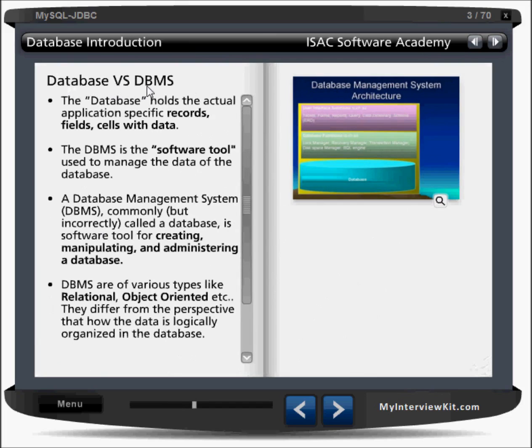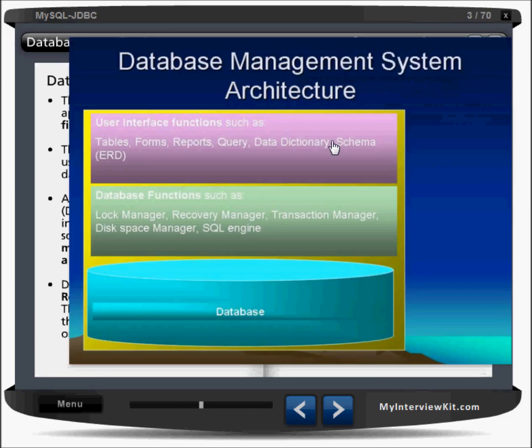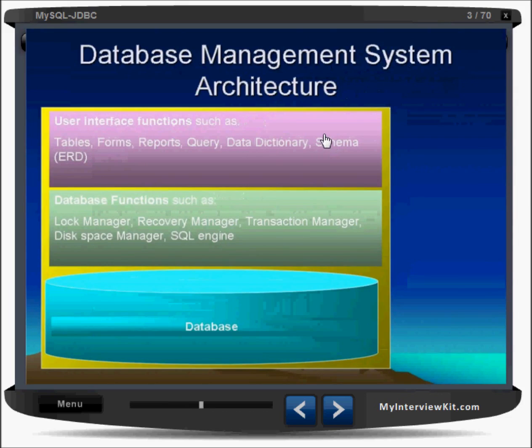So we are organizing data in a relational format, in a table format, in row and column format, right? So database versus DBMS, if you can see this example, the database management system architecture. If we're having some database, there's some functionality we are having: a transaction manager, disk space manager, SQL engine, recovery manager, and on top of that there is a table, forms, report, query, data dictionary, schema. There's a user interface function, and the user interacts with this, in turn this interacts with this, and this interacts with this, right?